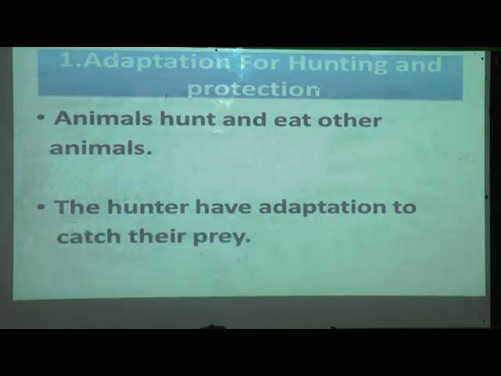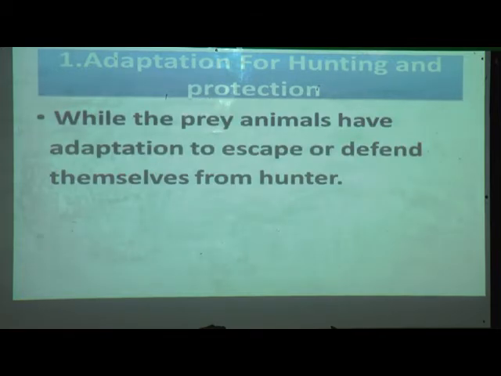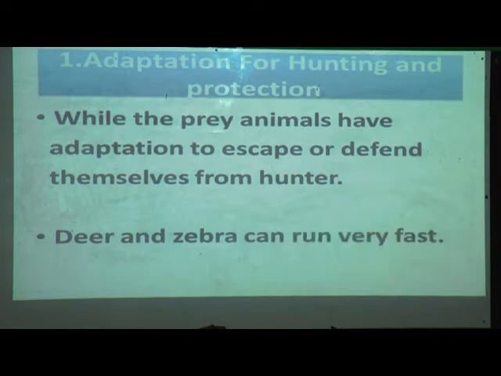Prey means the animals which are killed by other animals. While the prey animals have adaptations to escape or defend themselves from the hunter. Yes, the prey animals have also adapted to escape or defend themselves from the hunter.